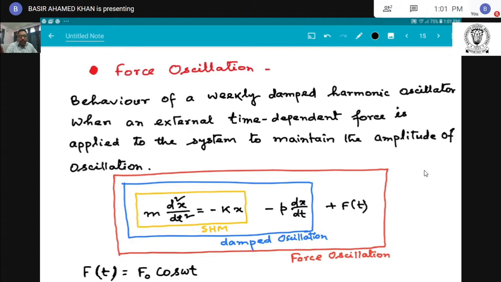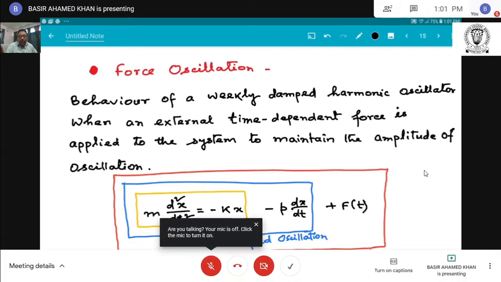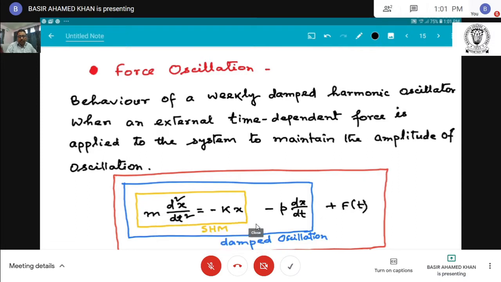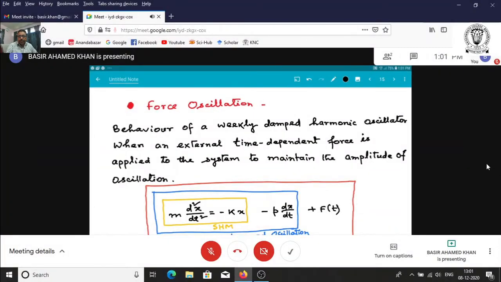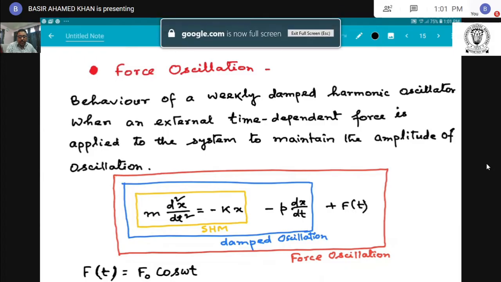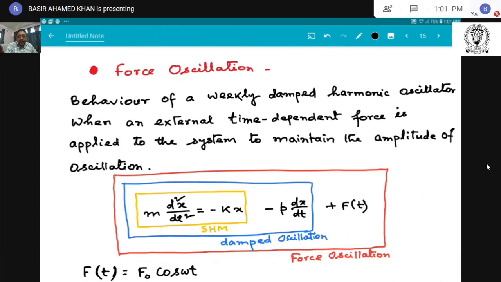Next, the equation inside the blue box is the differential equation of damped oscillation.